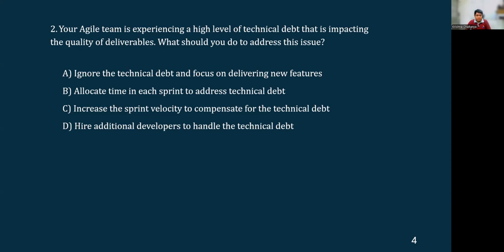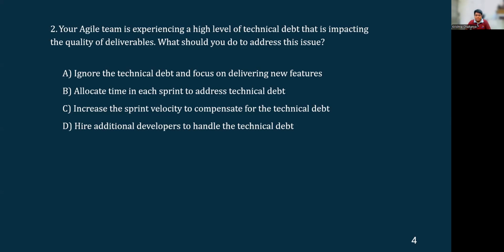Increase the sprint velocity to compensate for the technical debt. Again, increasing the sprint velocity. Velocity means taking up more and more user stories, and taking up more and more user stories results in the team going through a lot of pressure in meeting those sprint goals and completing those user stories.